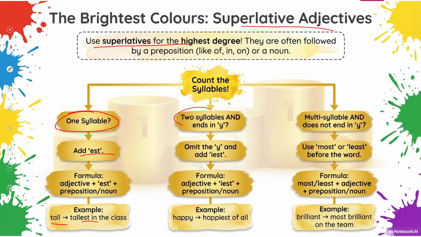If a word has two syllables and ends in y, you have to omit y and add iest. Happy, happiest. Lastly, if your word is a multi-syllable word, use most or least before the word. Brilliant, most brilliant on the team.